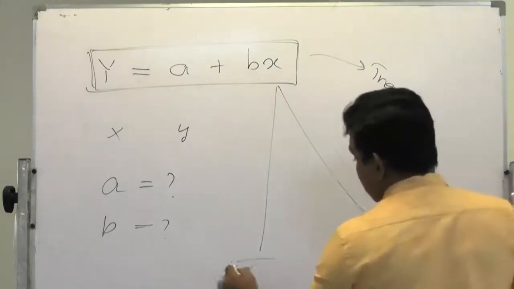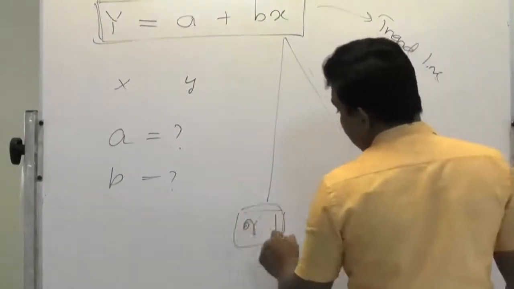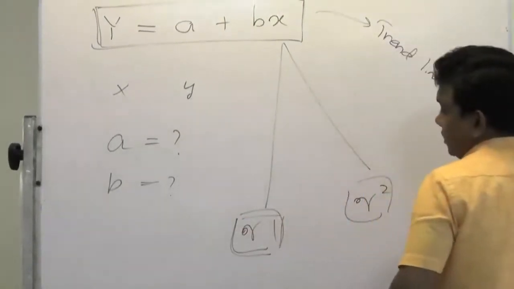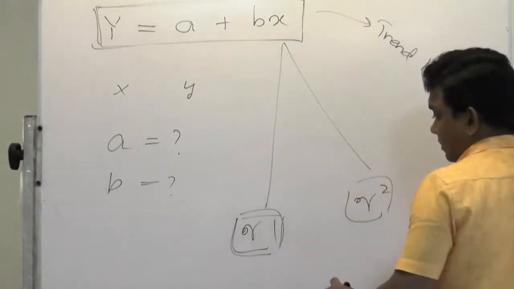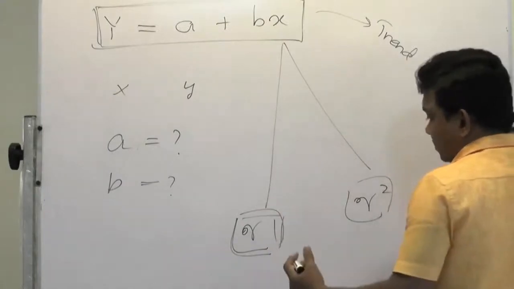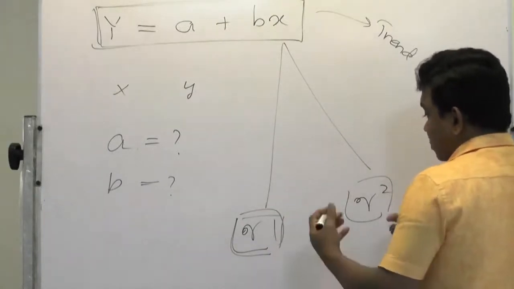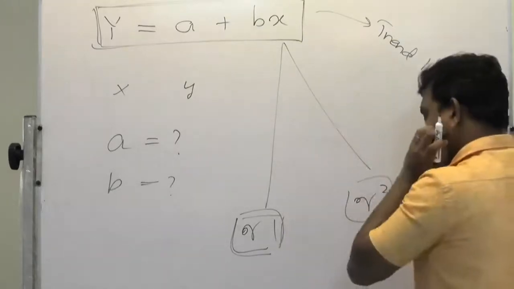What are these two measures? Can you remember? The correlation coefficient shows the direction in which the two variables are going, and the strength, how strong the model is, right.